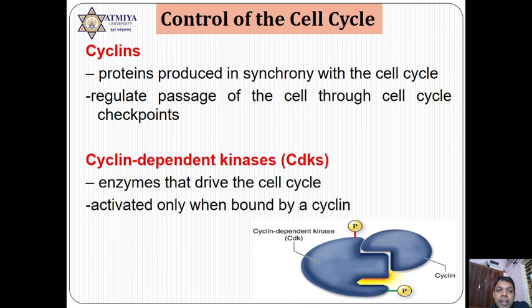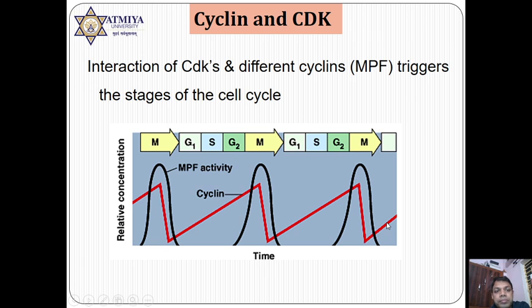See, CDK and cyclin are two important proteins. Remember, CDK plays an important role in phosphorylation, but if cyclin is absent, then CDK does not work. So cyclin acts as a regulator.